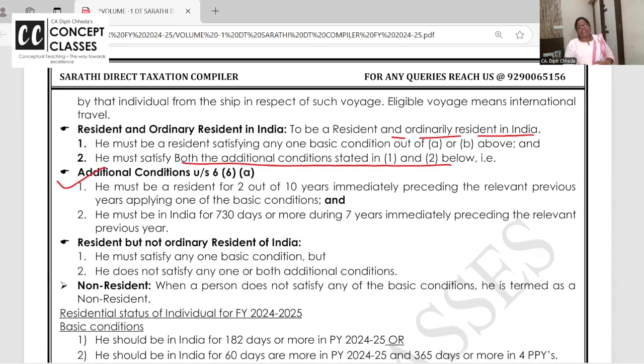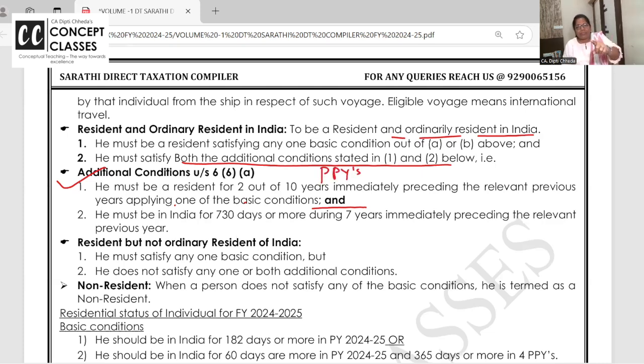Basic condition, it's or any one. Additional condition, it is and. He must be a resident for 2 out of... listen. For basic condition, 182 days, 60 days, you have to see in this financial year. Whereas additional conditions, you have to see PP wise.